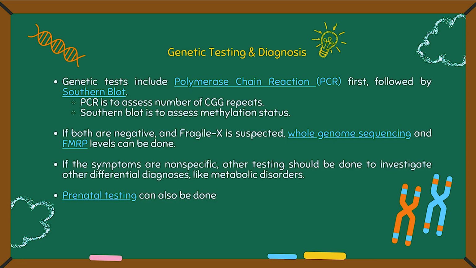When testing for Fragile X, start with PCR to evaluate the number of CGG repeats and use Southern blot to assess the FMR1 gene methylation status. If both tests come back negative, consider further testing like whole genome sequencing and FMRP level analysis. Now, it's also important to investigate other potential diagnoses. Metabolic disorders should be on your differential and should be assessed by looking at serum and urine levels of various organic acids. For expectant parents with a family history of Fragile X, prenatal testing can be done by sampling cells within the chorionic villus.